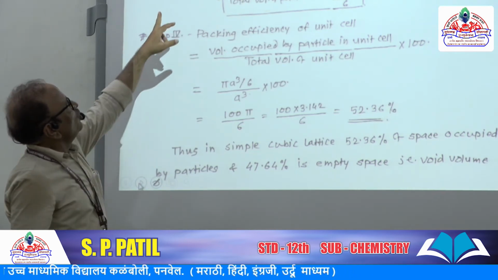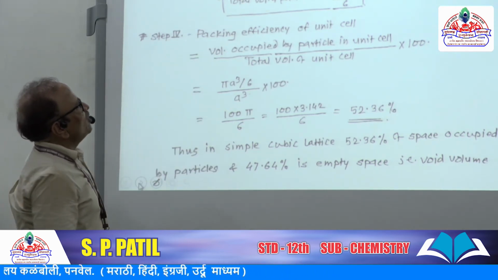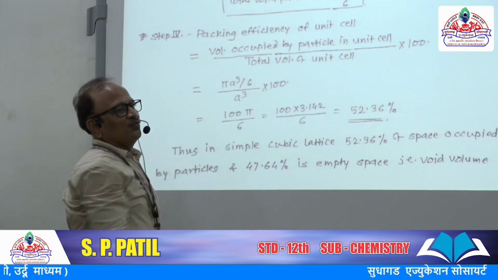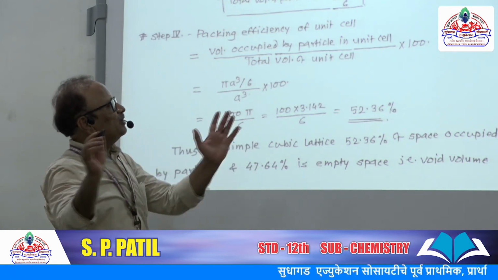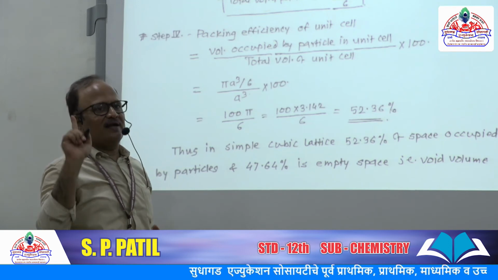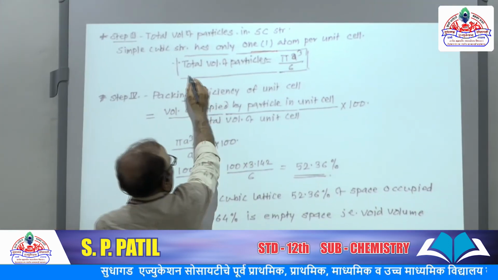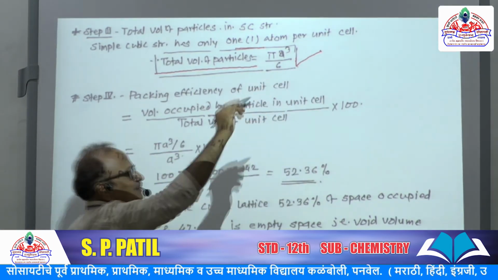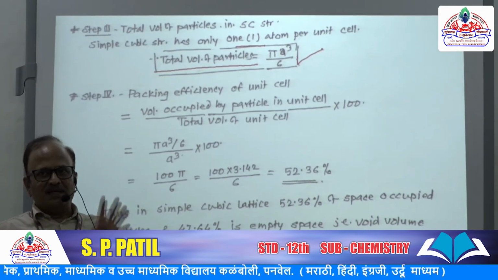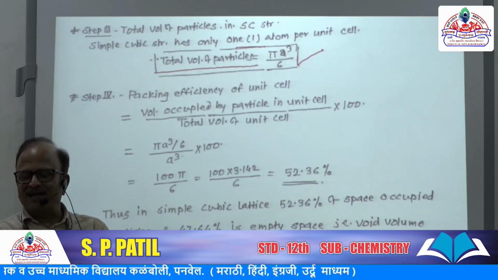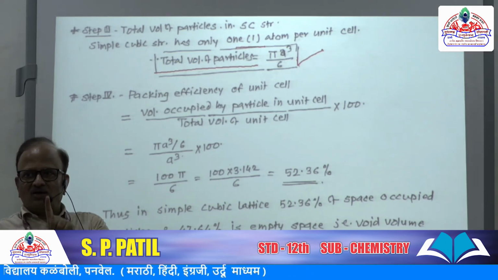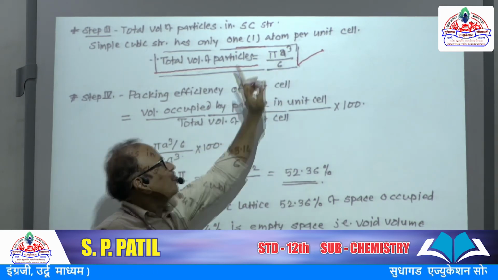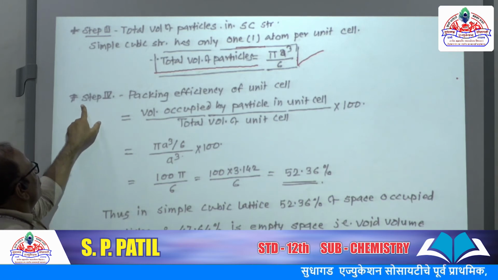Third step, total volume of particle in simple cubic structure. Simple cubic structure has only one particle, one atom, one sphere per unit cell. So the total volume of particle is, for one particle, pi a cube upon 6, because it is a simple cubic unit cell and it has only one particle. As one particle is present, its volume is the same. That is calculated. Now step 4.